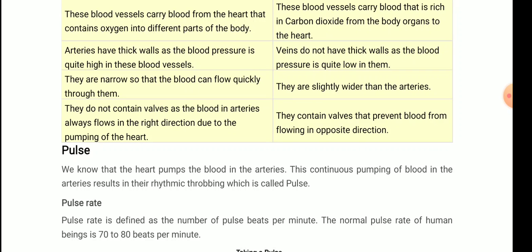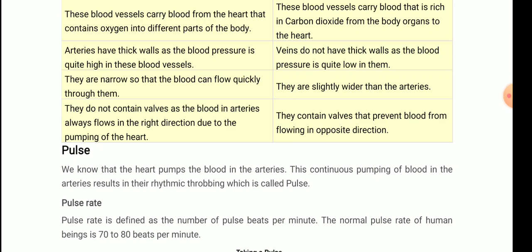Pulse rate. Now pulse rate is defined as the number of pulse beats per minute. Very important. How many times the pulse beats in a minute, or you can say how many times the heart beats in a minute, that is the pulse rate. Whereas the heartbeat is quite different. Heartbeat is measured directly with the stethoscope, but pulse rate is measured from the artery side. So pulse rate is defined as how many times the rhythmic throbbing in the pulse takes place in a minute.